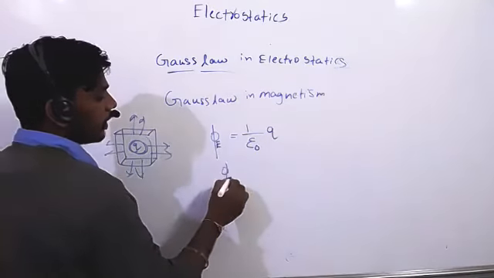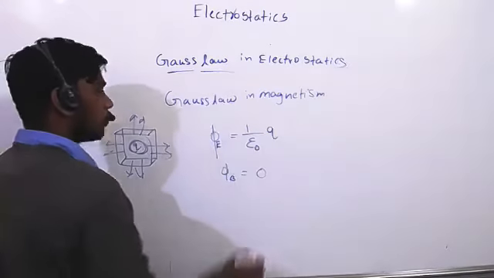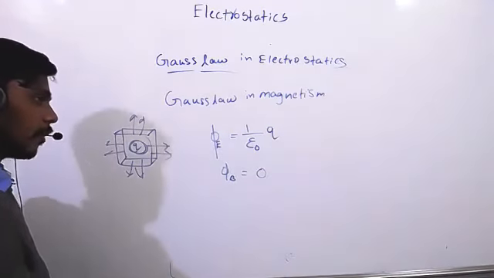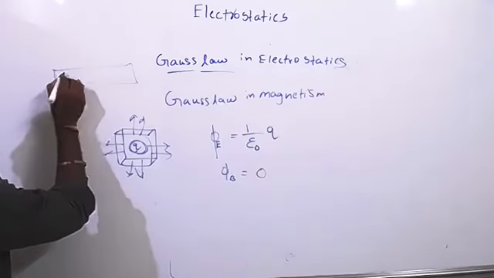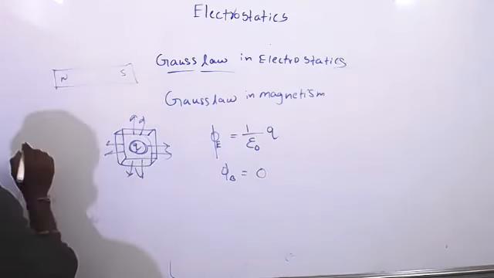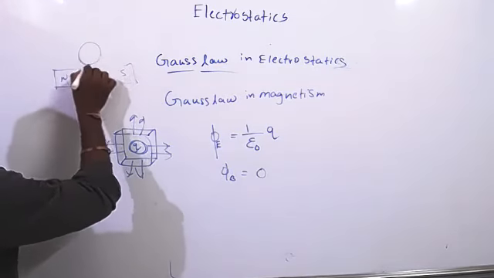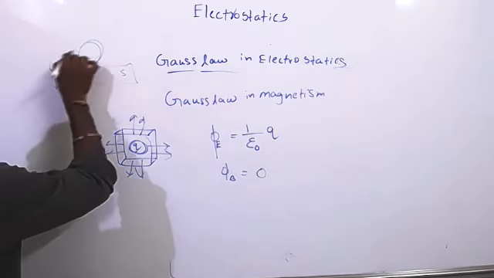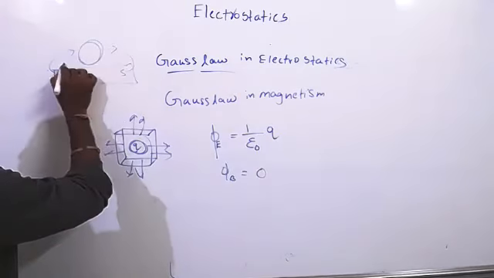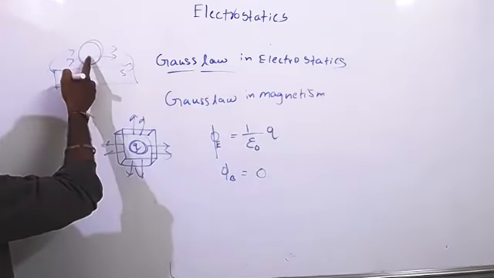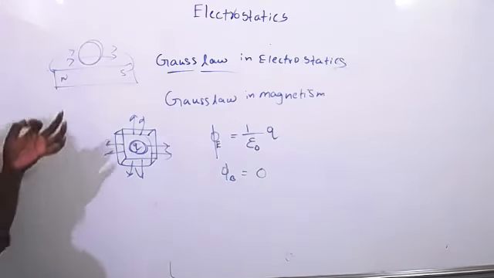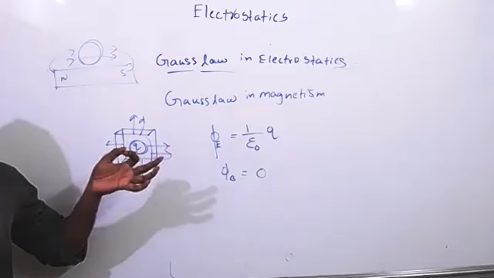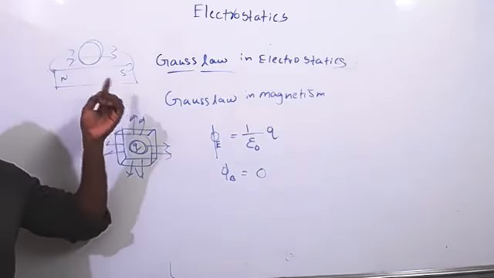Magnetism, what happened? The total flux emanating from a closed surface is equal to 0. Why? Because we know, see, once it is the magnet, north pole, south pole. Here I have taken a closed surface. How much flux is coming? That much flux will go out. Is there any charge or any magnetic pole inside? No. So it will become 0. The total magnetic flux coming out from a closed surface is equal to 0.